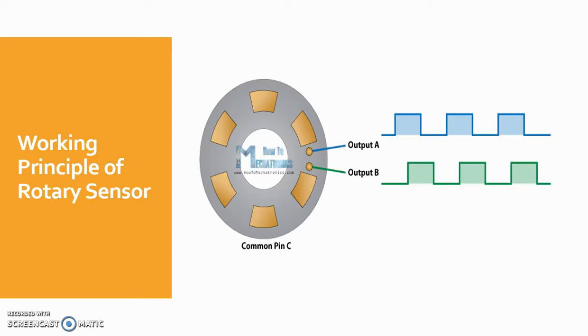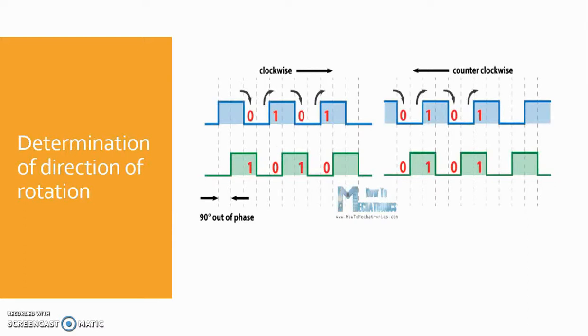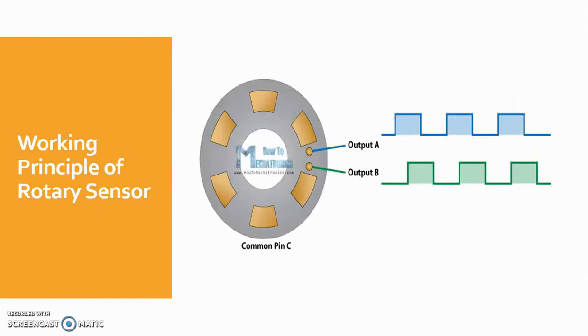Here's how the square wave pulses are generated. The encoder has a disk with evenly spaced contact zones, as you can see here. These are the evenly spaced contact zones, and there are two output pins, output pin A and B. When the disk moves, these spaced contact zones make contact with output pin A and output pin B and thus generate the square wave. Any of these two outputs can be used for determining the rotated position by just counting the pulses.